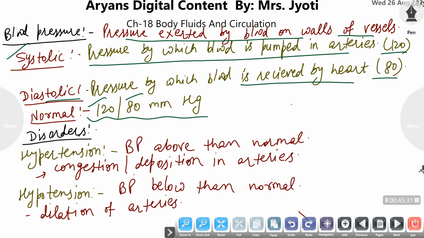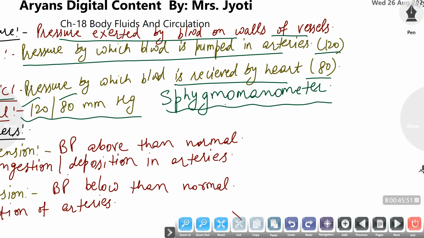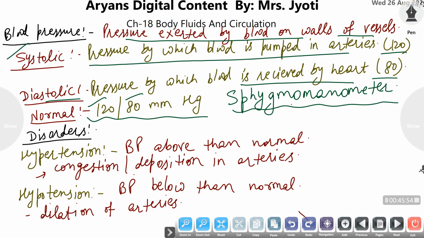So, what are the disorders related with this circulation? The first type of disorder comes with blood pressure. Blood pressure is measured with the help of an apparatus, that is the sphygmomanometer. Now, what is this sphygmomanometer? Along with this sphygmomanometer, the stethoscope is also used.